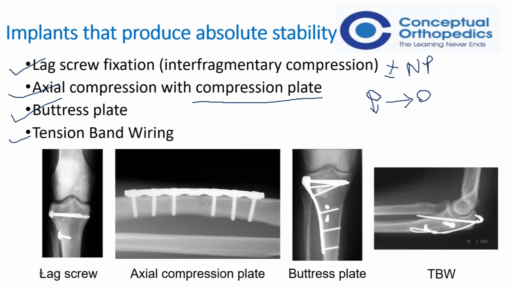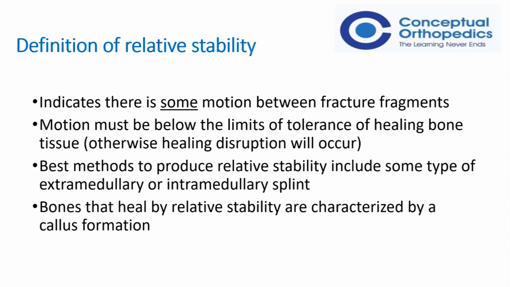Then how do we define relative stability? Relative stability means that there is some motion between the fracture fragments. This must be below the limits of tolerance of healing bone tissue. That means the fractured fragments should move, but not move so much that the bones don't heal.